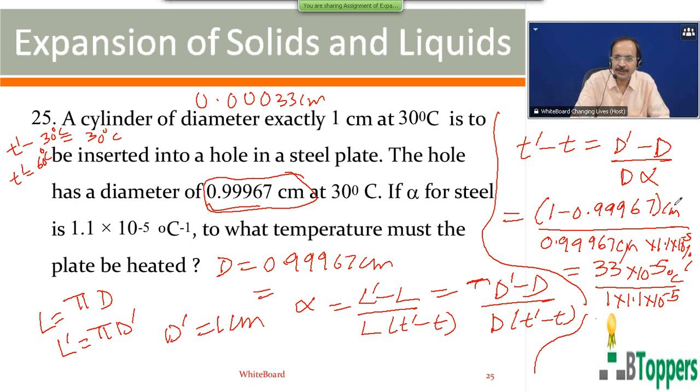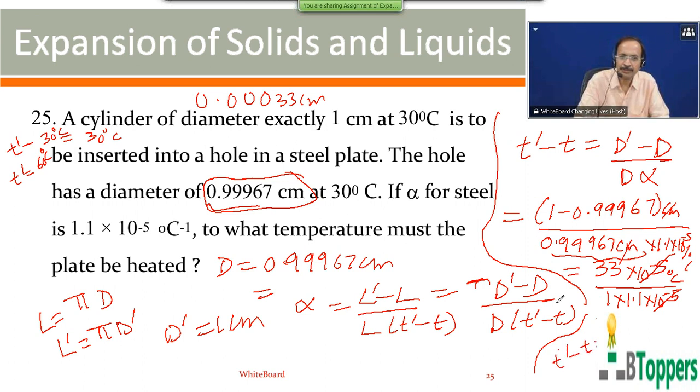Units of length centimeter get cancelled. So denominator, we can approximate this as almost equal to 1. 33 by 1.1 gets 30 degree. 10 power minus 5 gets cancelled. So T dash minus T, you get 30 degree centigrade.